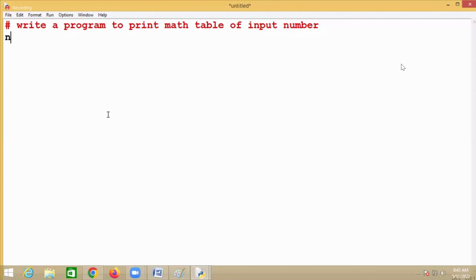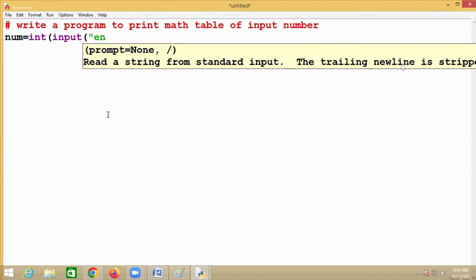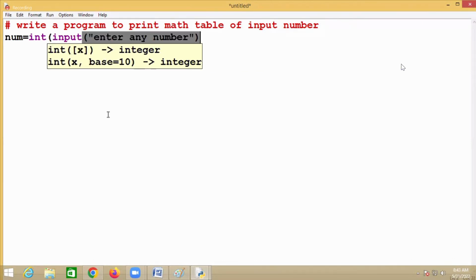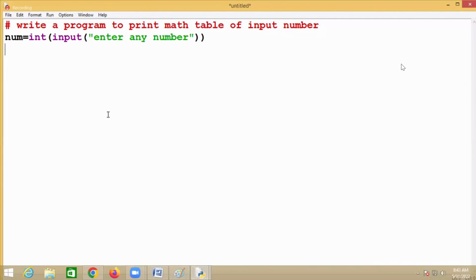So you have to input the number first. Number equal to int of input. Enter any number, and you multiply this number how many times? 10 times. So the multiplier i starts at 1, and while i is less than or equal to 10, product equals number into i.